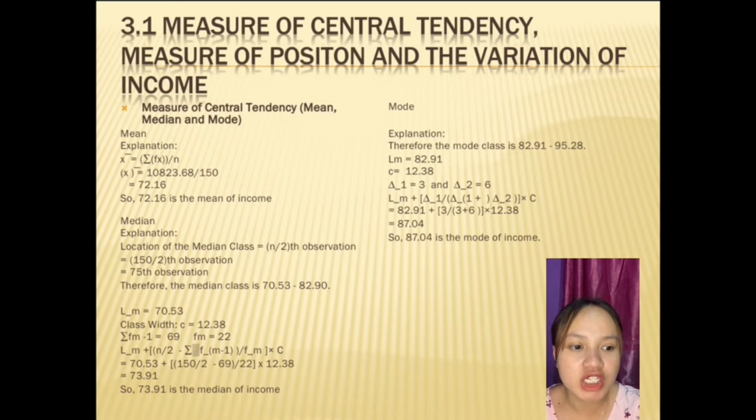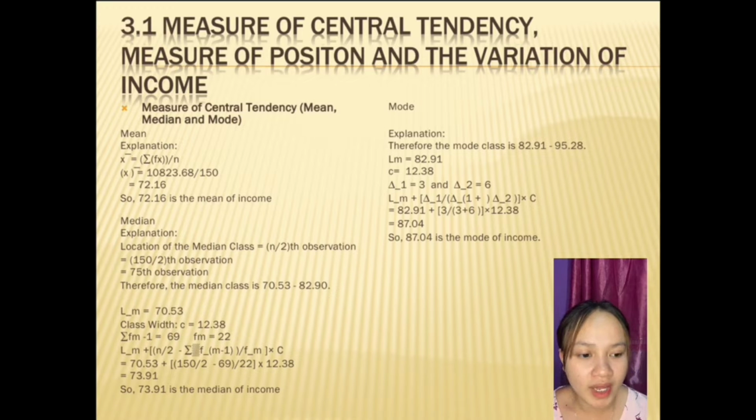Median explanation: location of the median class equals n divided by 2, equals 150 divided by 2, so equals 75th observation. Therefore, the median class is 70.53 until 82.90. LM equals 70.53, class width is 12.38. So 73.91 is the median of income.